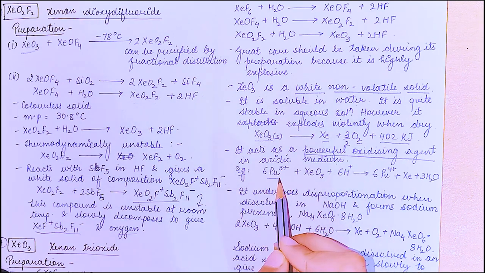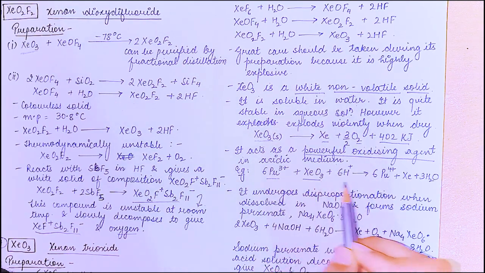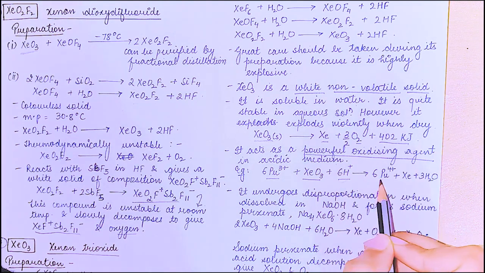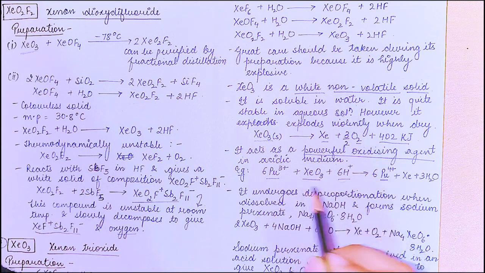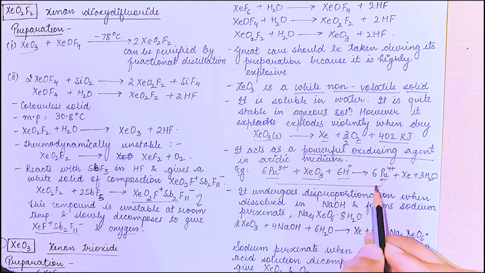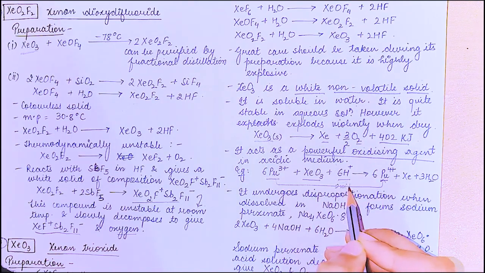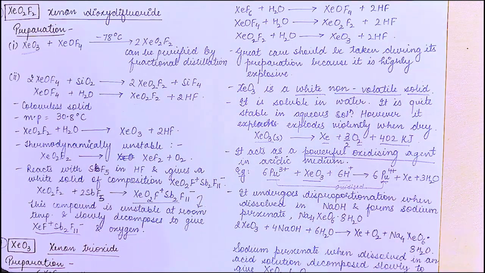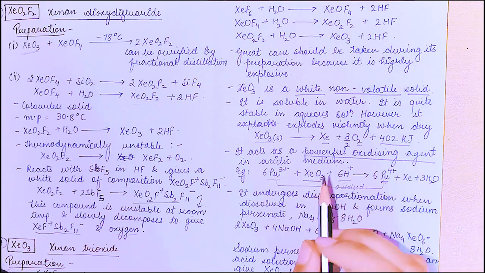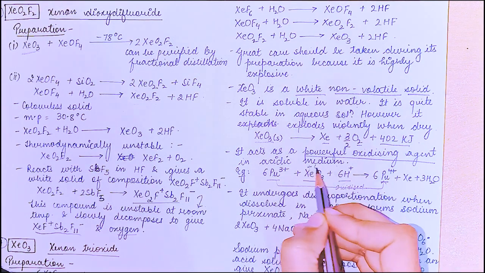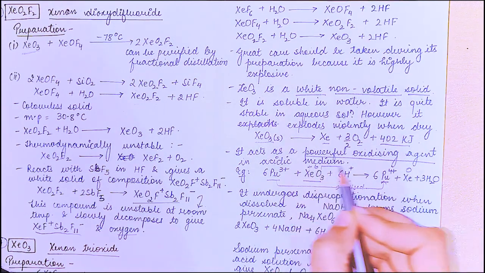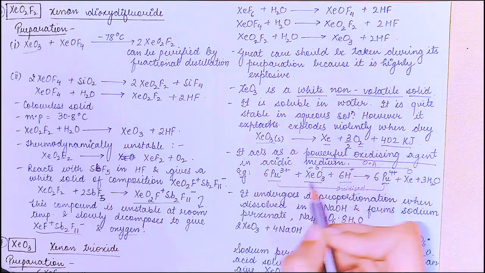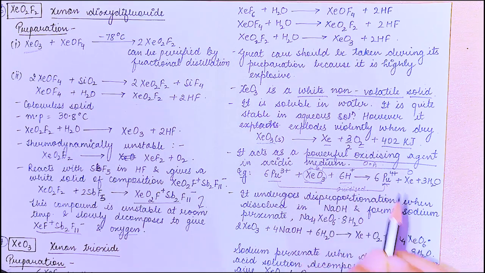When Pu3 positive reacts with XeO3 in the presence of acidic hydrogen, we get Pu4 positive. It is being oxidized, right? So what is the oxidizing agent? That is the species being reduced. Here xenon is going from plus 6 state to 0. That means it is getting reduced. So this is an oxidizing agent. So XeO3 is an oxidizing agent.